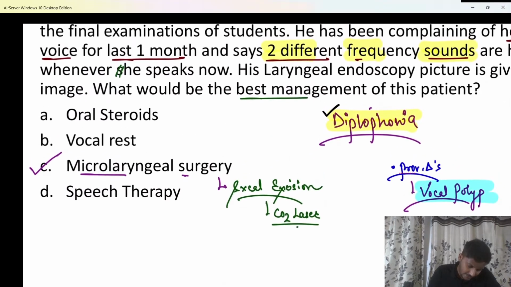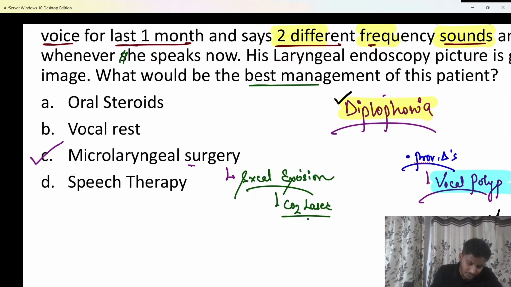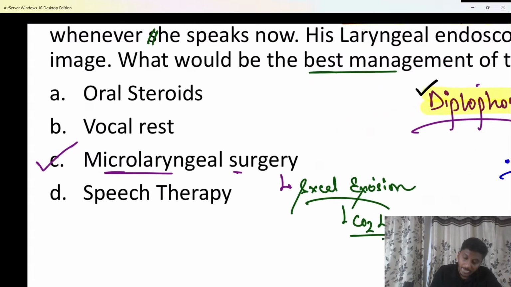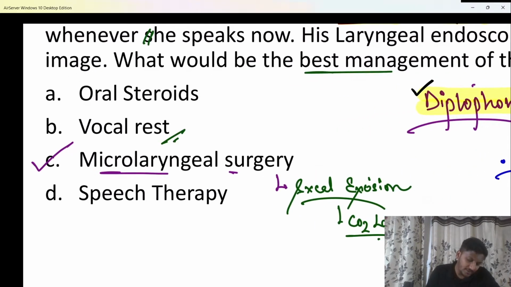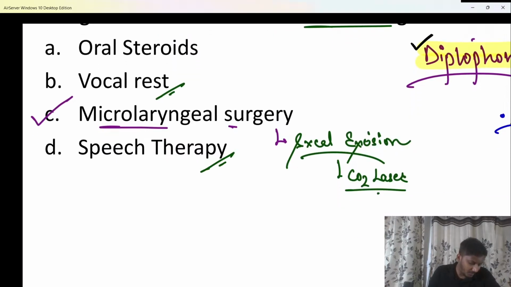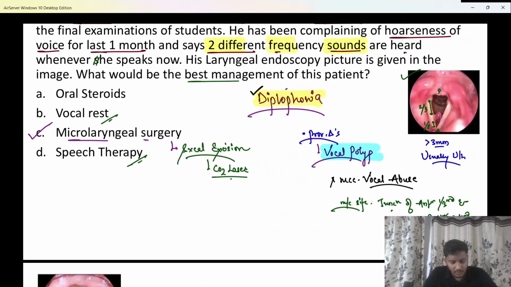Along with that, yes, here also as the cause is vocal abuse, you have to recommend voice rest to the patient, along with speech therapy. Okay? So these three things will be recommended, but out of them, what is the best one? Best one is to remove the polyp, and therefore the answer has to be option C. The other two we will also do. Even we will give vocal rest and speech therapy to the patient.